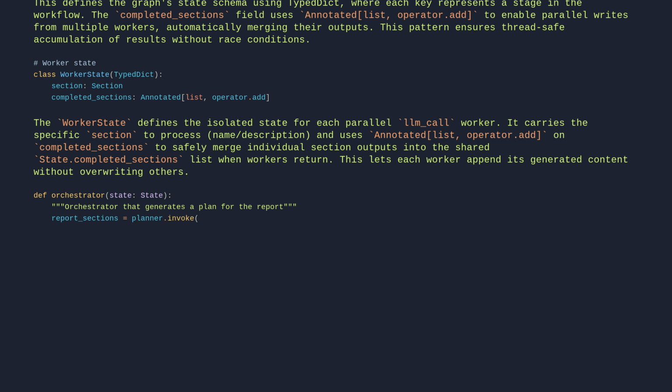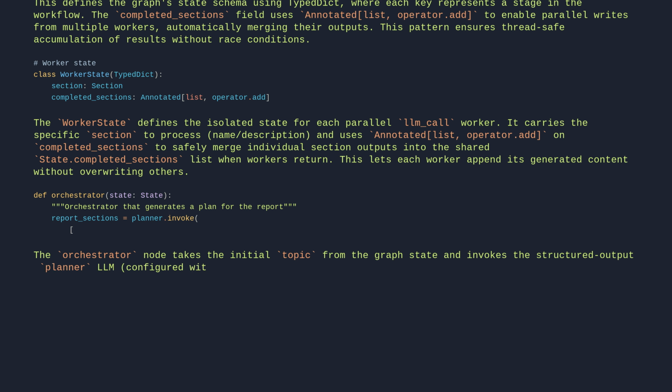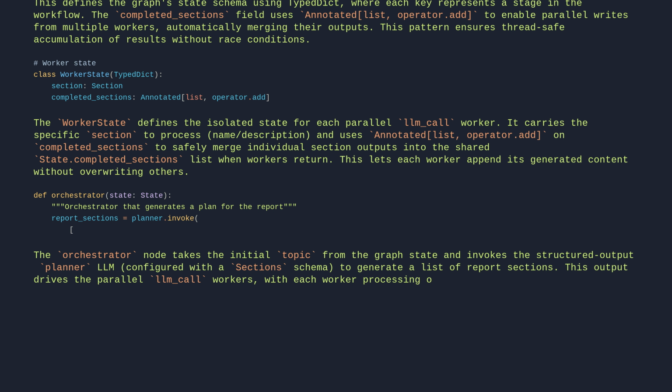The orchestrator node takes the initial topic from the graph state and invokes the structured output planner LLM, configured with a sections schema to generate a list of report sections. This output drives the parallel LLM call workers, with each worker processing one section from the returned sections list. The node updates the state by writing the generated sections to state sections.